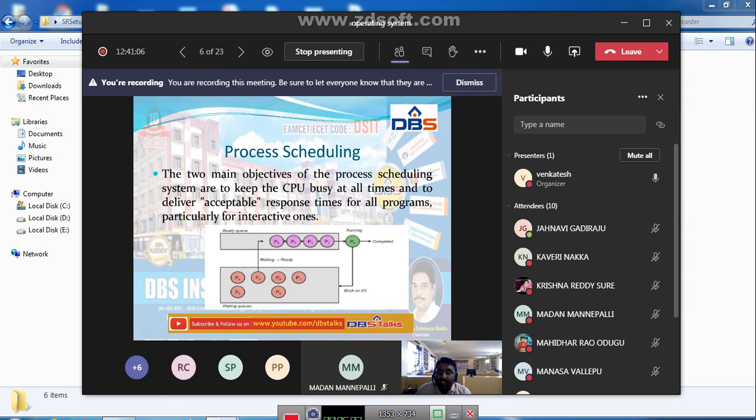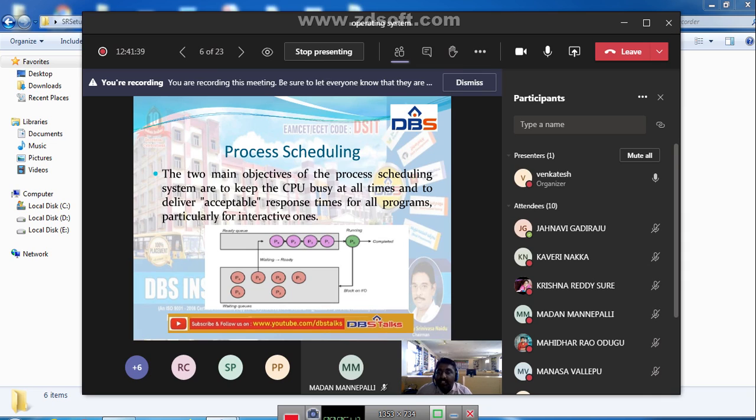And the second one is to deliver acceptable response time. That means if there are n number of programs, all those programs should be executed by the CPU successfully. Delivering acceptable response time for all programs means whenever we give one program, one process, to the processor, that processor should execute that process in an effective manner.